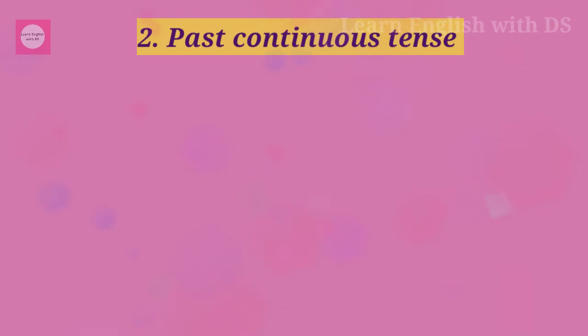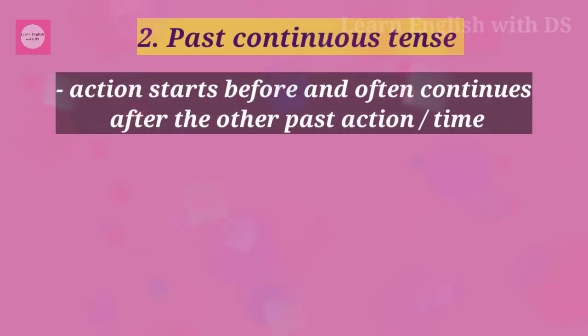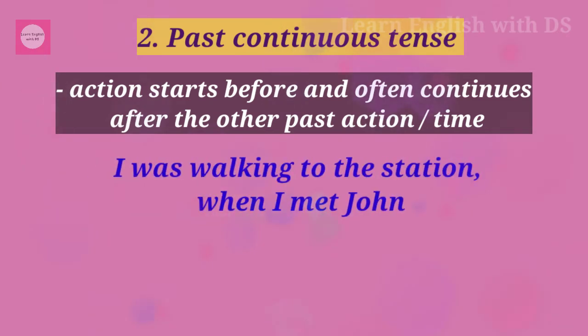Now we shall see the usage of past continuous tense. The action in the past continuous tense starts before and often continues after the other past action or time. For example, I was walking to the station when I met John. The action had already been started. That is, I started walking before I met John. And I was still continuing it. So, we use past continuous tense there.